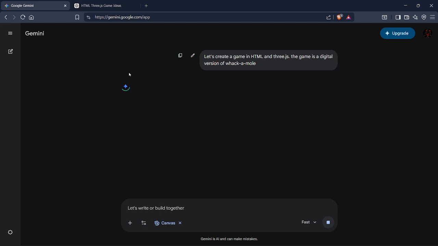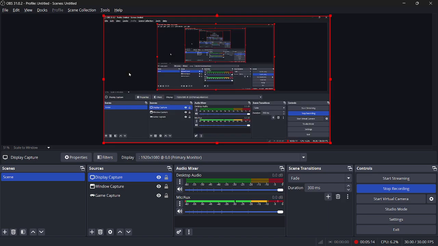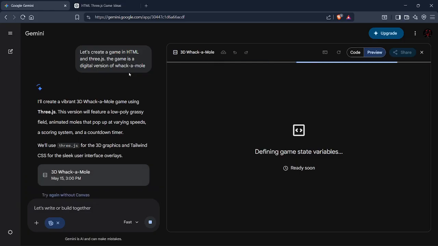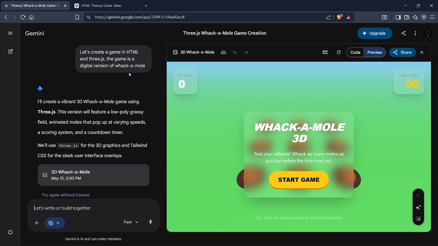One thing I'd recommend is don't give the AI too many complex instructions at once, because I have tried this before in Polaroid Paranoia, and it was not good. It completely overcomplicated the game. Since this is HTML, you can just play it in your browser. And okay, 3D. Okay, the game is ready.